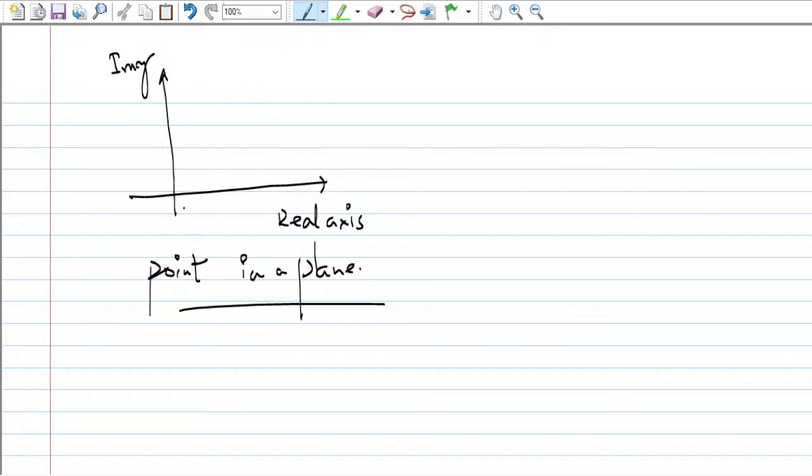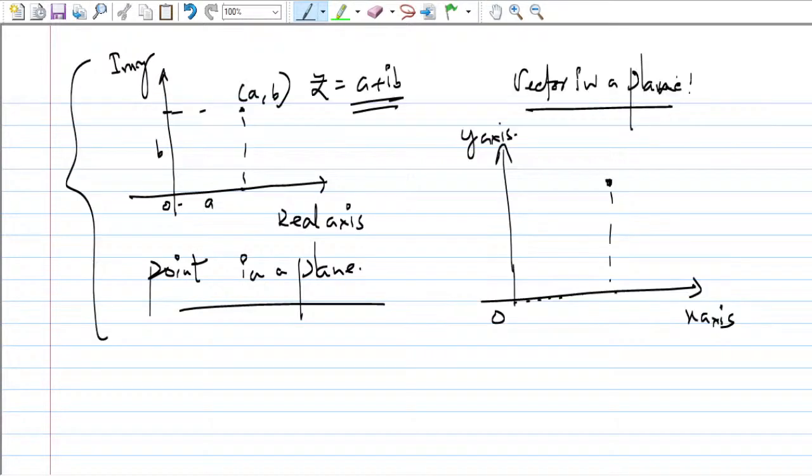If you go a distance a from the origin along the real axis, and a distance b along the imaginary axis, then this vector can be written with a along the i cap, because i is the unit vector, and b along the j cap, the unit vector along the y-axis.